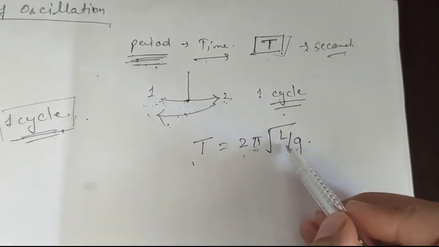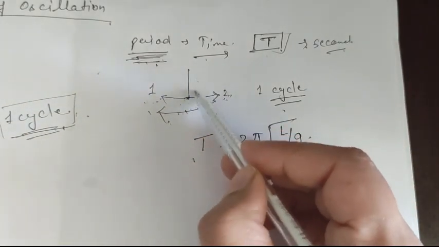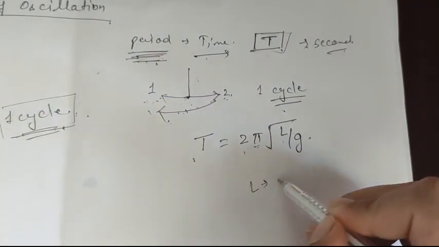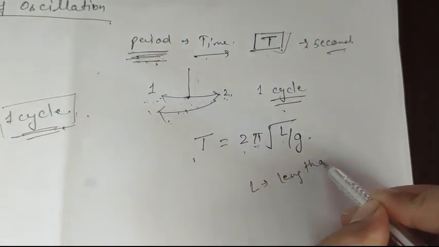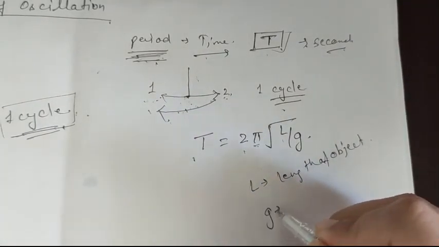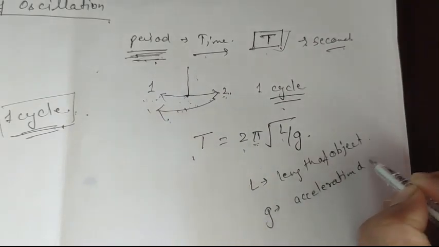Pi is a constant, L is the length of the object, the swing or pendulum, and g is acceleration due to gravity.